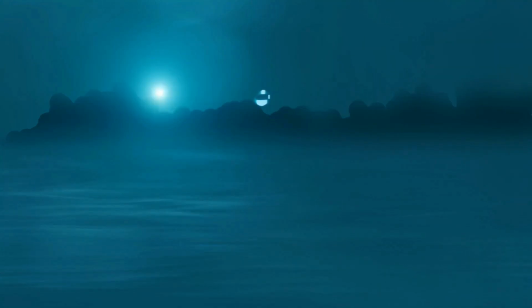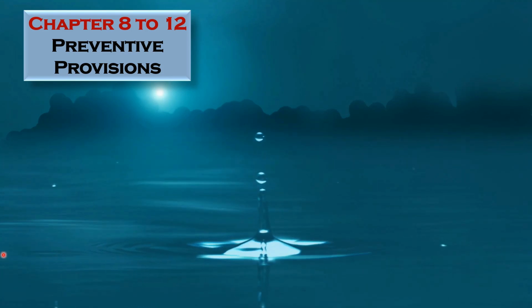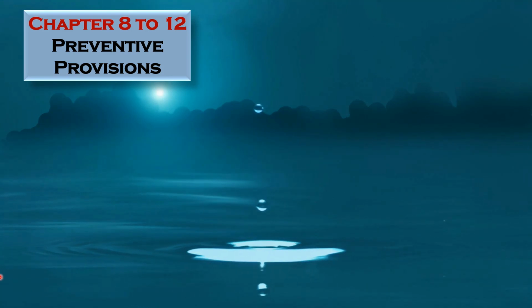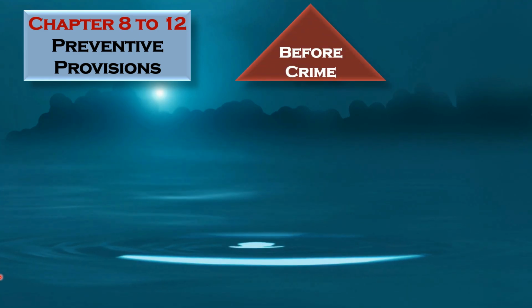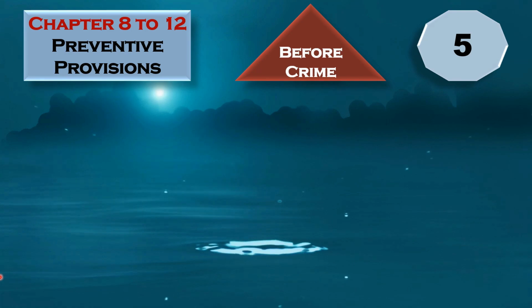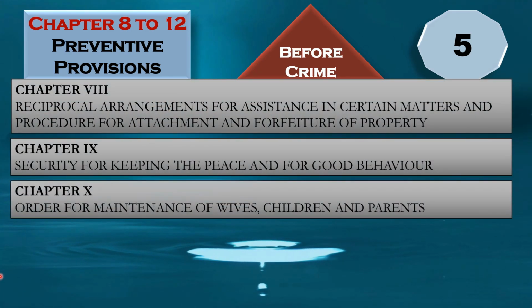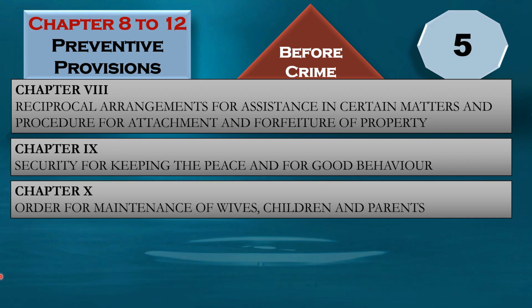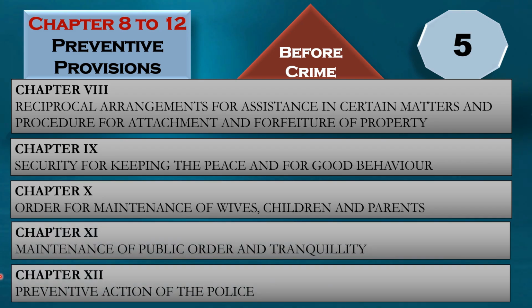Now let's cover the first part in short. Chapter 8 to chapter 12 are preventive provisions, to prevent crime. This is before crime. It is divided into 5 chapters. First, reciprocal arrangement. Second, security for keeping peace. Third, maintenance of family. Fourth, maintenance of public order and tranquility. And the last, preventive action of the police.